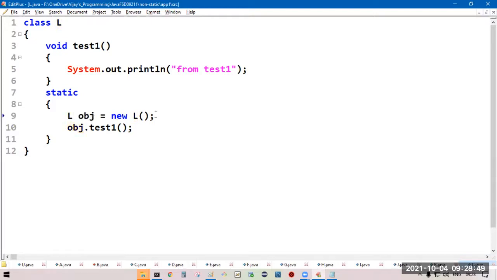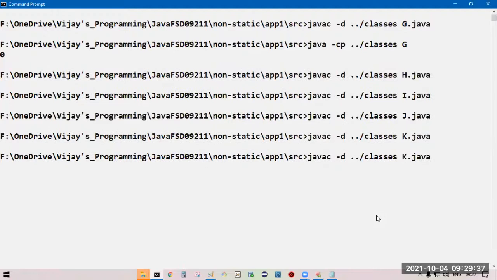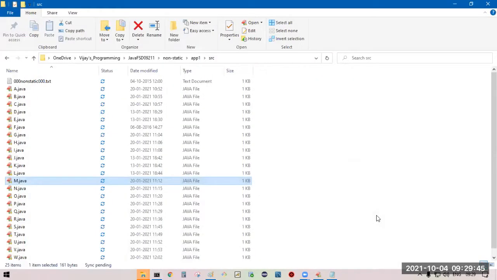L obj is equal to new L. By using the reference, we are calling non-static method test1. Syntactically proper. Come to the next.